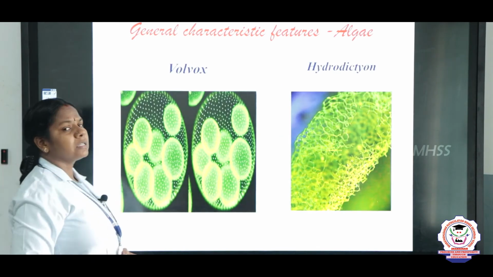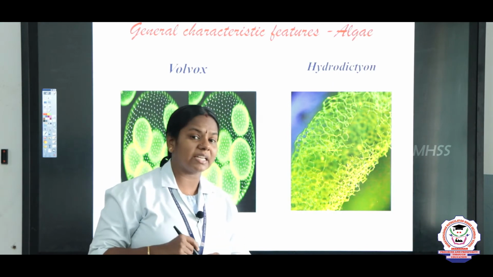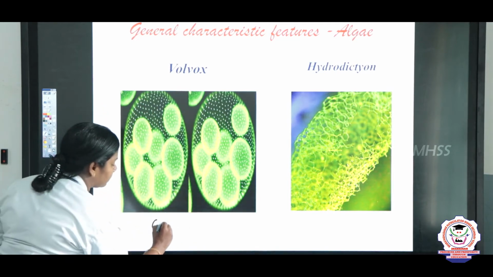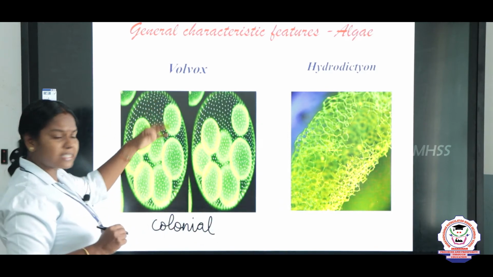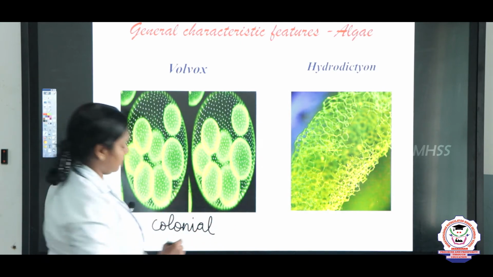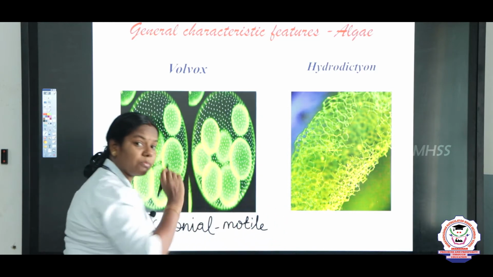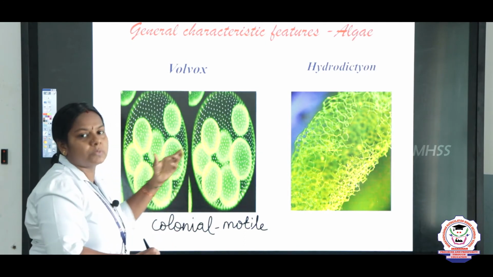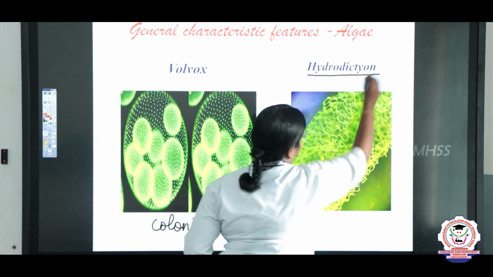And next, some of the algae occur in groups. Groups we can say as colonial. Colonial means in groups, like a colony, right? So, Volvox, it is an algae which occurs in groups. So, colonial motile. Chlamydomonas is solitary, single and motile, but the Volvox moves in groups. So, colonial motile.